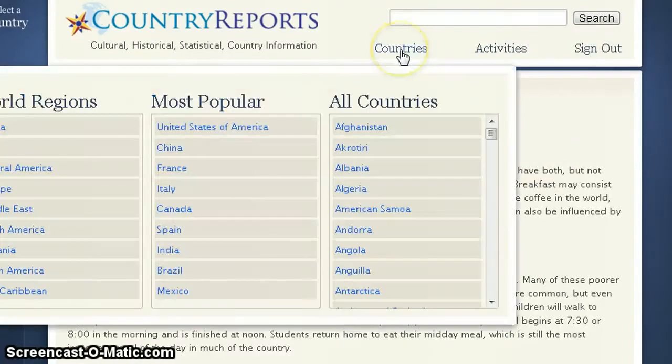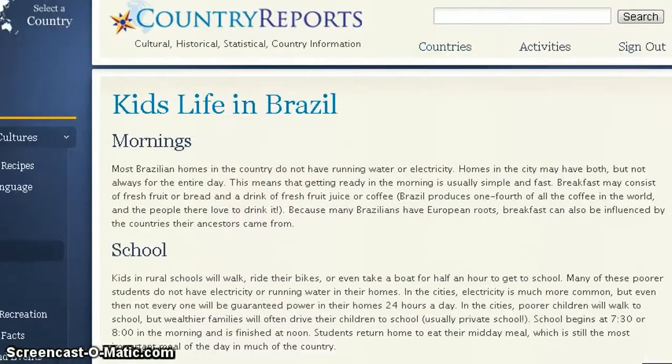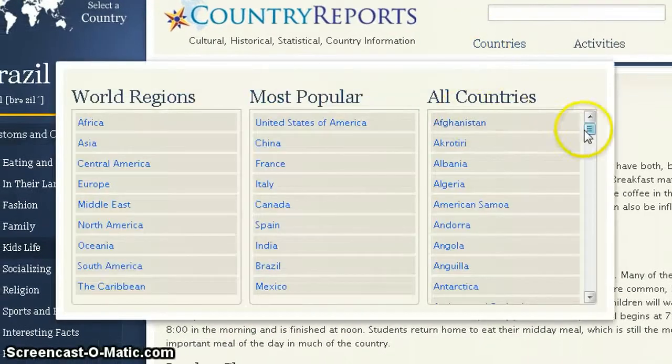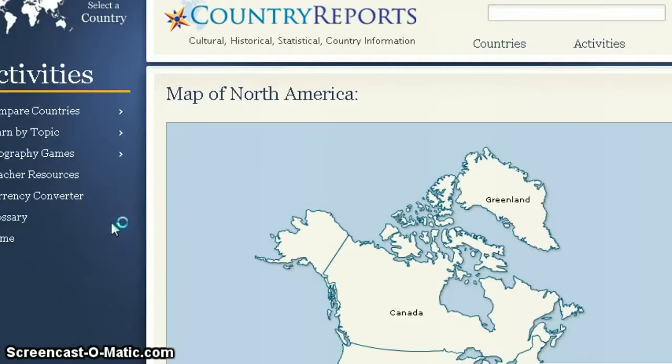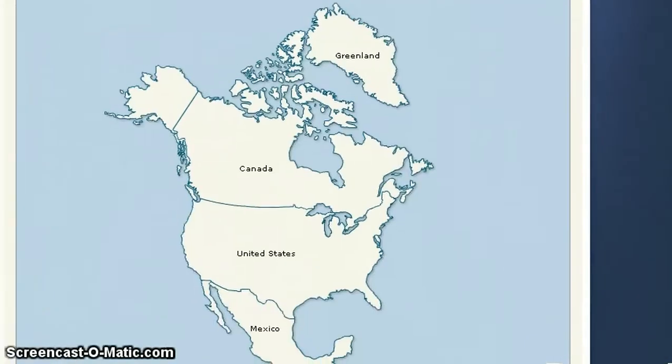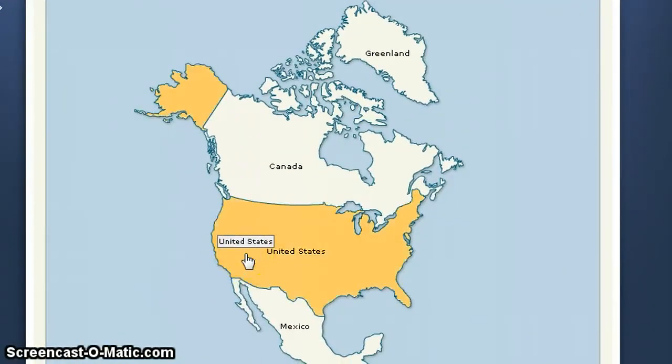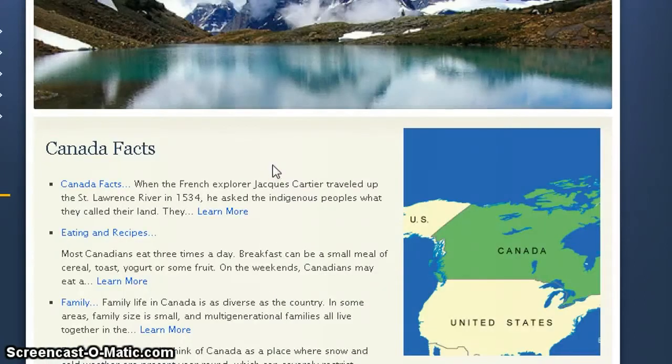So we'll go to countries, and you need to find a country. There's a couple options here. You can use the list of all countries. You can also look in the regions. For example, I will do North America for today as my example, but if you're Africa, Asia, Central America, you will find a country in your region. So I will go to North America. And at this point, I will give you freedom to choose what you are going to read about. I'll do Canada, since I do not know Canada as well.